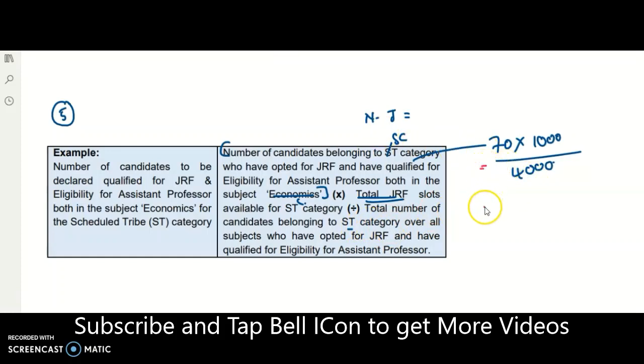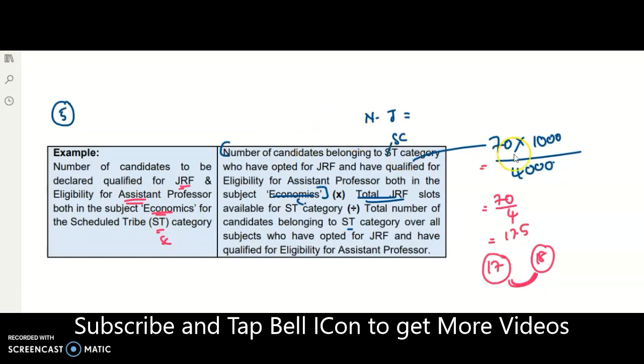Okay, and if you look at this count, you will get 70 by 4, that is approximately 17.5. So as a round figure we can take either 17 or 18. That means these many candidates are going to be declared qualified for JRF as well as assistant professor in the subject of commerce under the SC category.